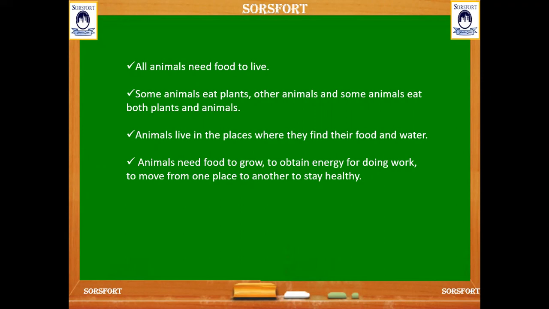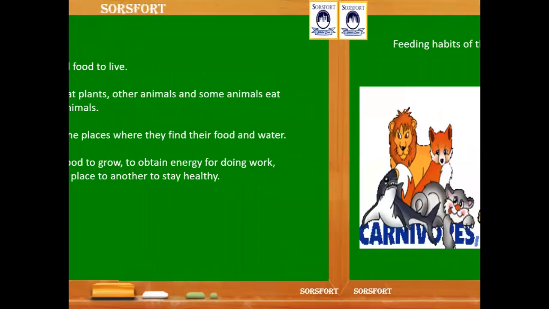And why do animals need food? They need food to grow, to obtain energy, for doing work, to move from one place to another, and also to be healthy.